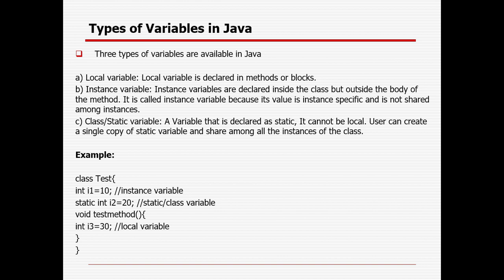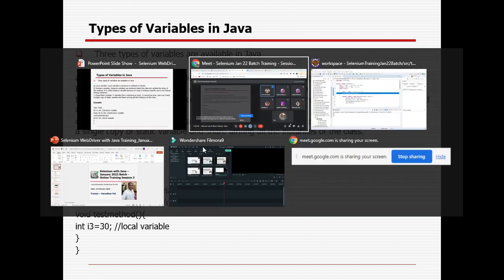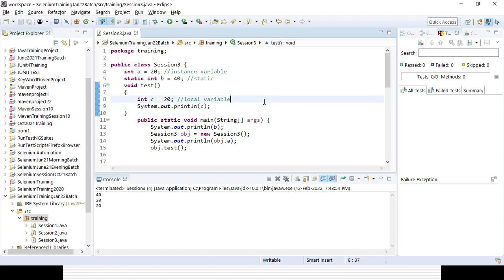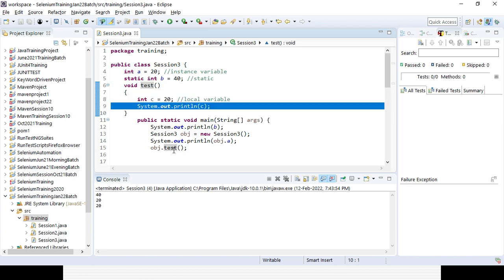Okay. Give me a second, show your code. Yeah, sure. In this last part where you have written object.test, I am calling the test method here. In the method, I have defined a local variable and I want to print the value of the variable. That is the reason it is giving me the value.